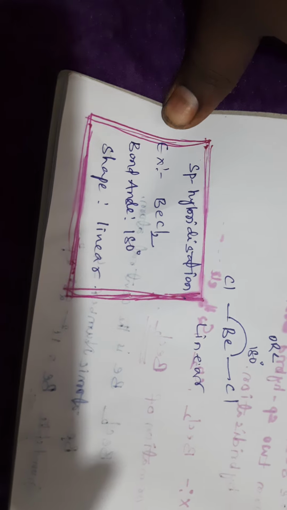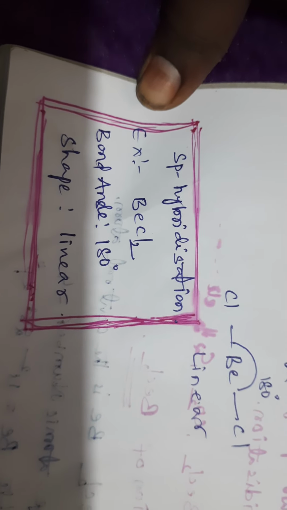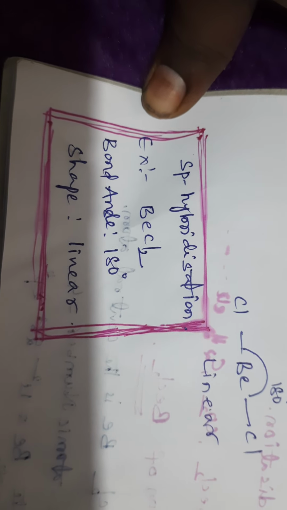So finally, to conclude the discussion: previously we discussed sp hybridization. For example, take beryllium dichloride. The bond angle is 180 degrees. The shape of the molecule is linear. Most of the time, when a molecule is linear, the bond angle is 180 degrees. So remember this box carefully: sp hybridization, example beryllium dichloride, bond angle 180 degrees, linear shape.